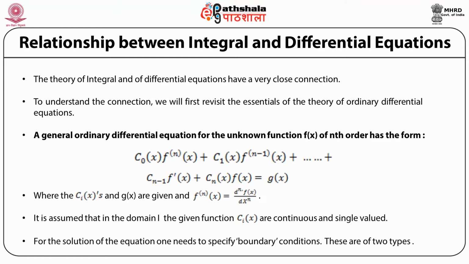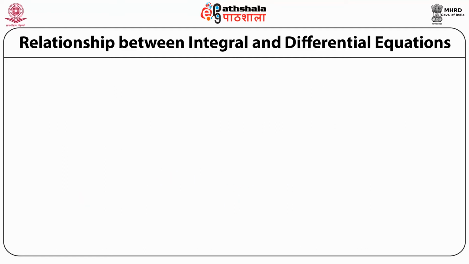For the solution to the equation, one needs to specify boundary conditions. There are two types of boundary conditions, known as the Cauchy boundary condition and the Dirichlet boundary value problem.